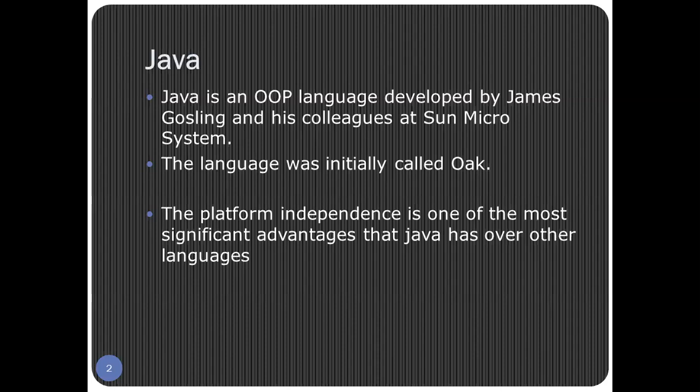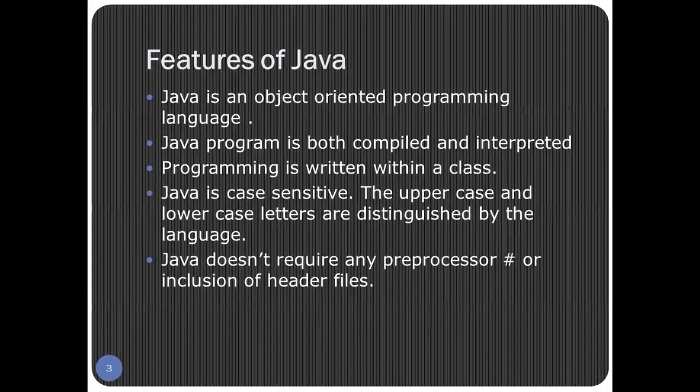Java. Platform independence is one of the most significant advantages that Java has over other languages. Platform independence here means that a program made on one platform can work on another platform. It can be any platform, there will be no problem with Java programs. They work on every platform, and this is one of the advantages of Java over other programming languages. Moving on to the features of Java.